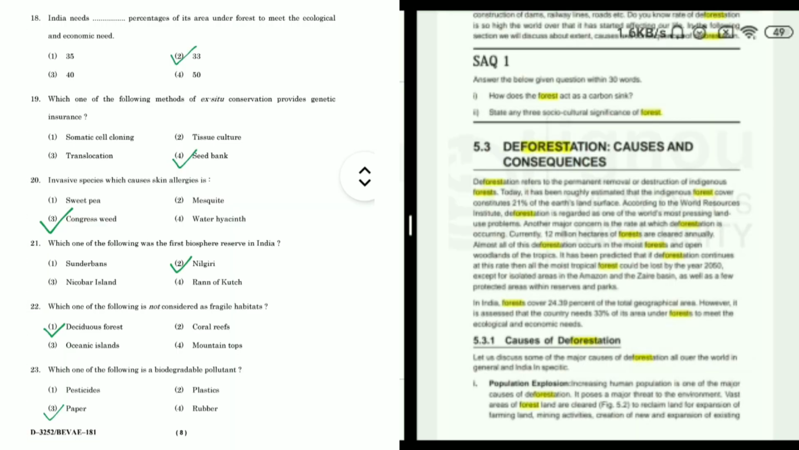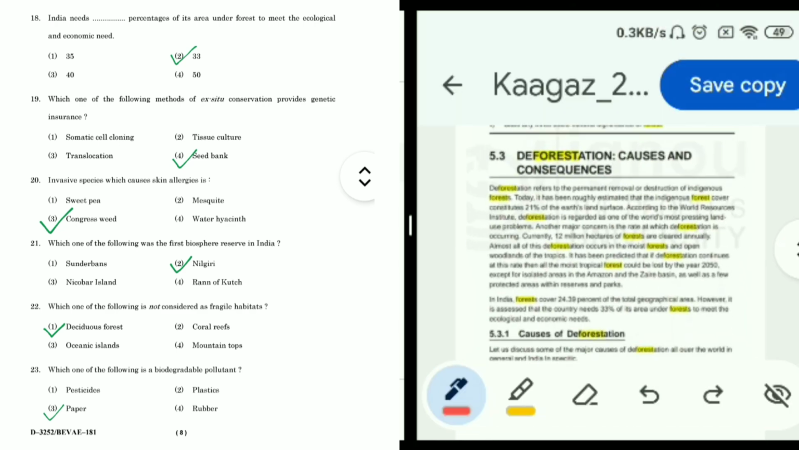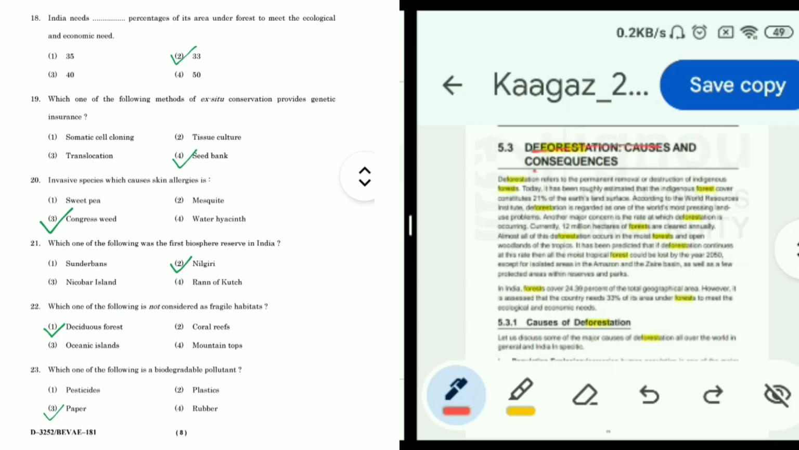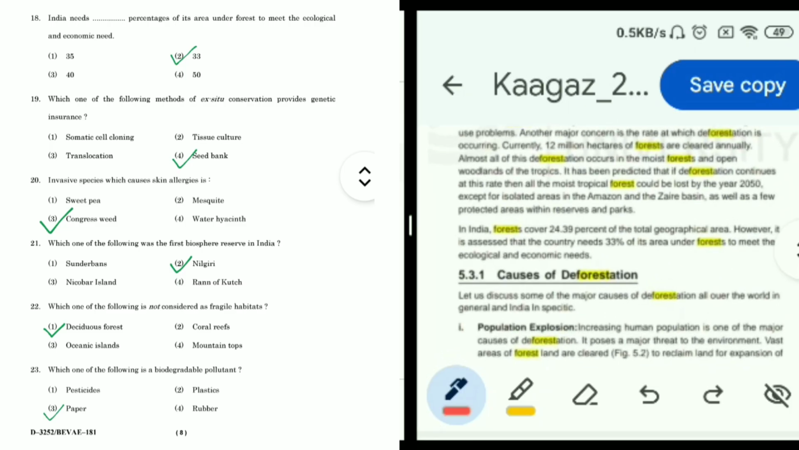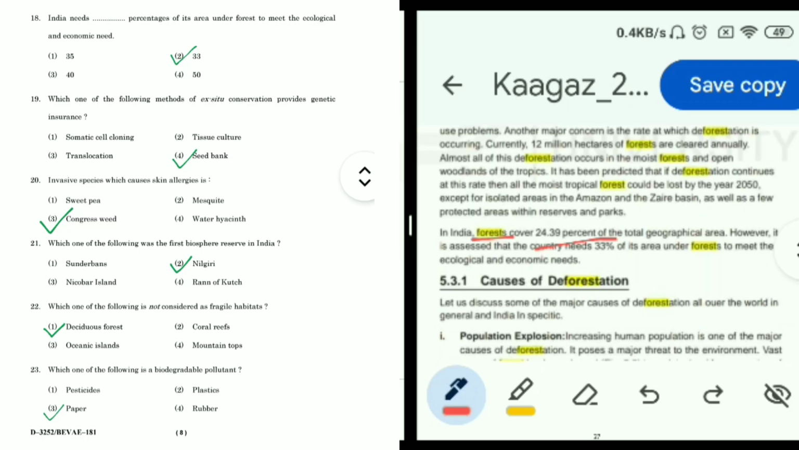So now question 18 is India needs dash percentages of its area under forest to meet the ecological and economic need. Options are 35 percentage, 33 percentage, 40 percentage or 50 percentage. So this answer, we can find in deforestation topic, deforestation causes and consequences. We can see in India, forest covers 24.39% of the total geographical area. However, it is assessed that country needs 33% of its area under forest to meet the ecological and economic needs. So this line is fully clear here. So 33%, which is second option, is correct.